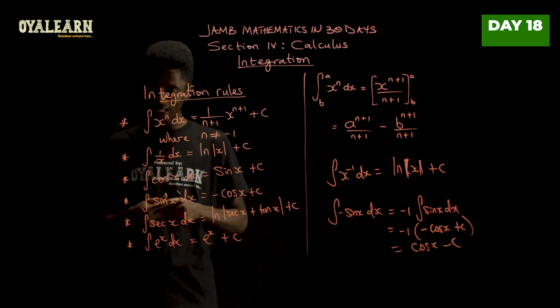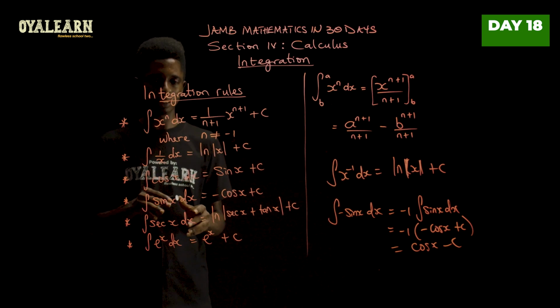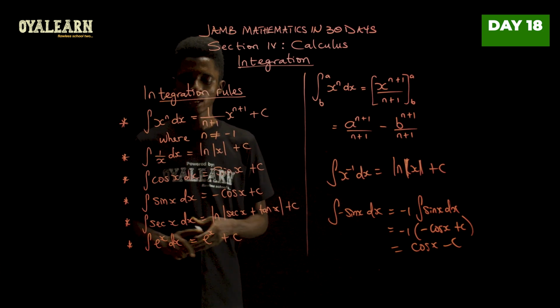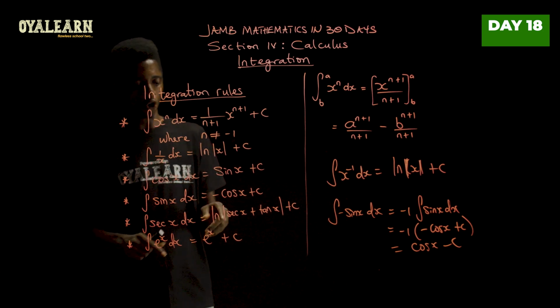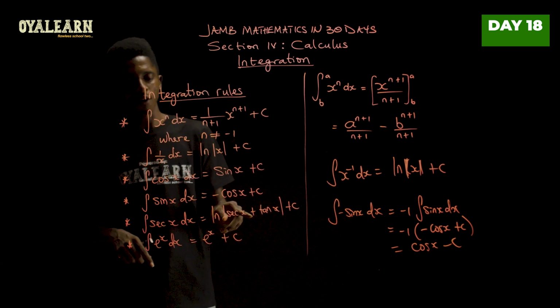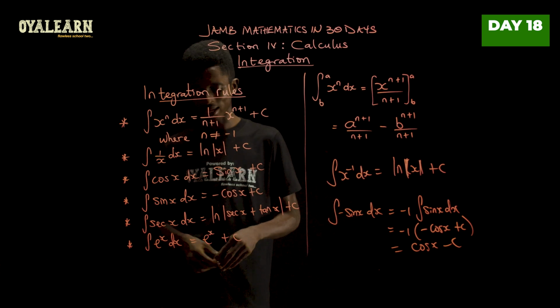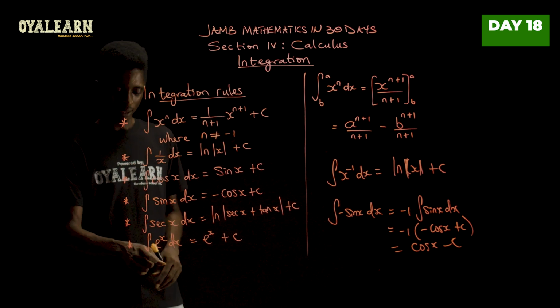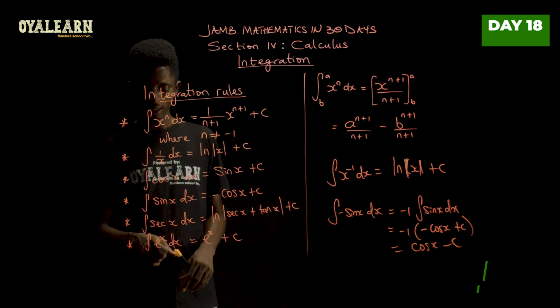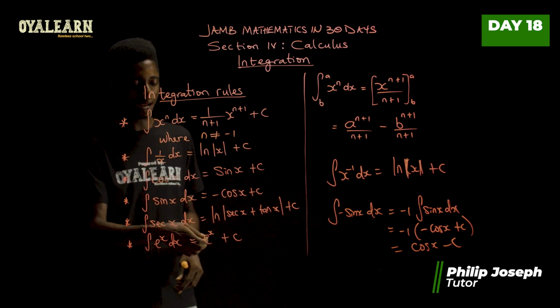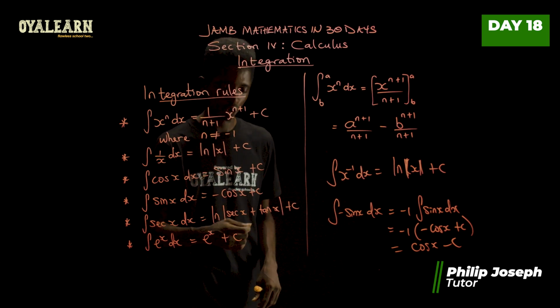Now, 2 rules more. There are still many others, but we're going to limit it to this. So here we have the integral of sec x dx. This will give you the natural log of the absolute value of sec x plus tan x, and always add the constant c. When you integrate exponential x with respect to x, it will always give you back exponential x plus your constant.